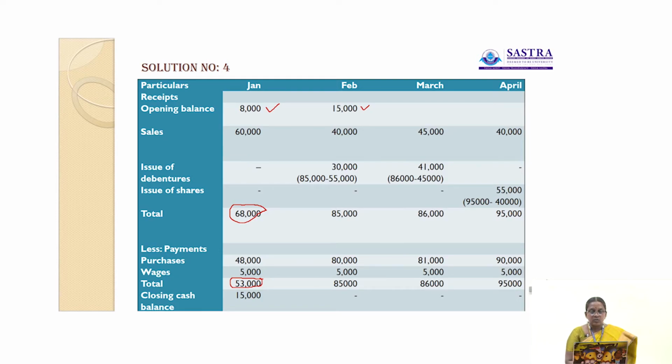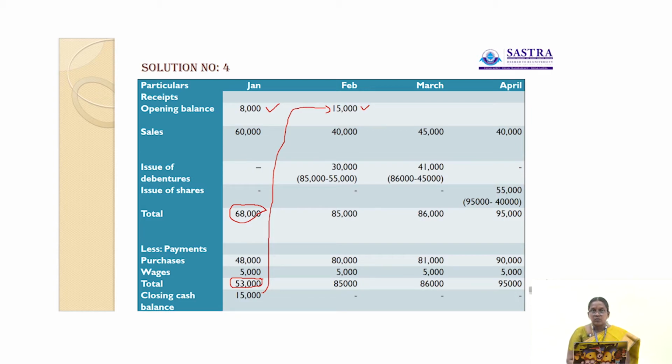That is, 68,000 minus 53,000 is the closing balance of cash. So 15,000 is the closing balance in the month of January, which is the opening balance in the month of February. Here sales is rupees 40,000. Then total payments: purchases 80,000, wages 5,000. Here the total is 85,000.